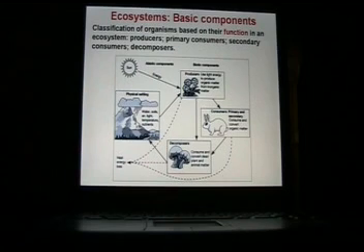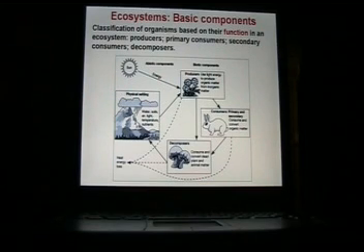So, I've seen this on a test before. The basic components of ecosystems. We want to classify the organisms based on their function in the system. I did mention that one of the ways we can classify organisms is by function. So, the different functions you could have if you're a part of the ecosystem.